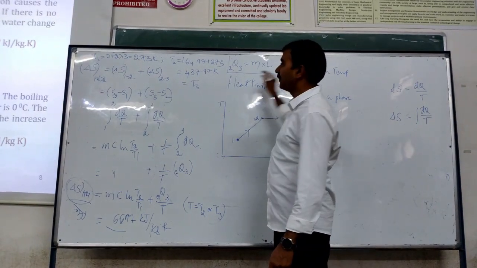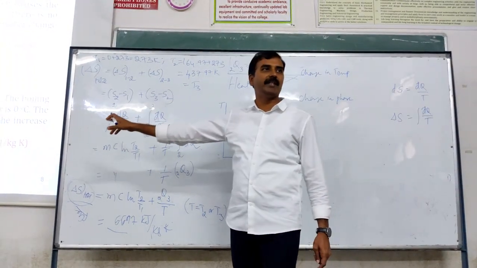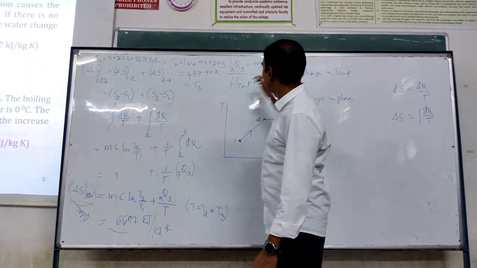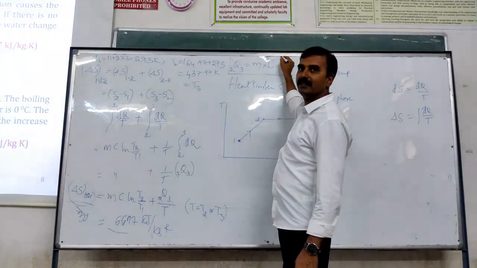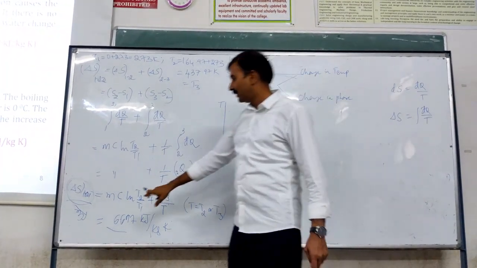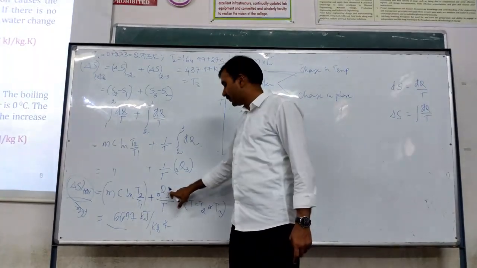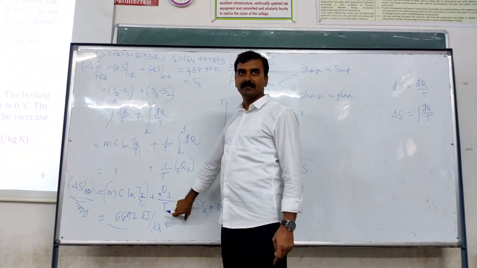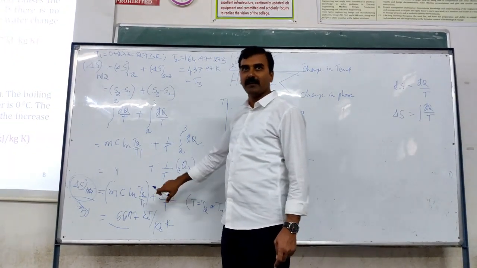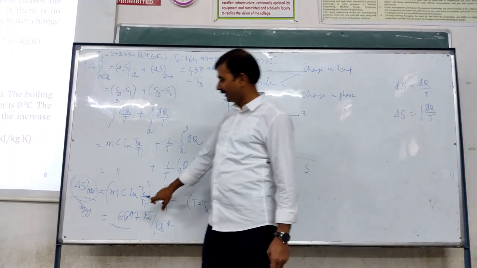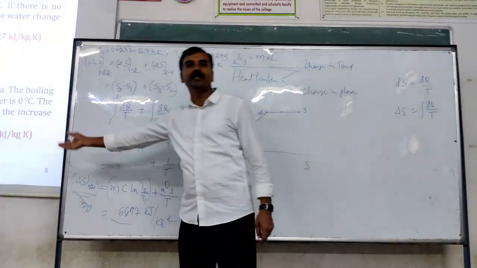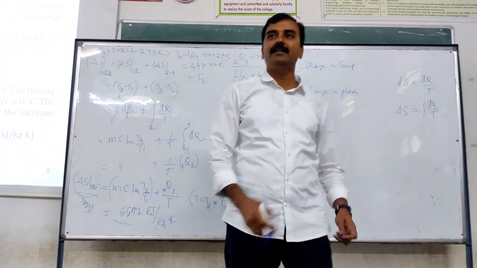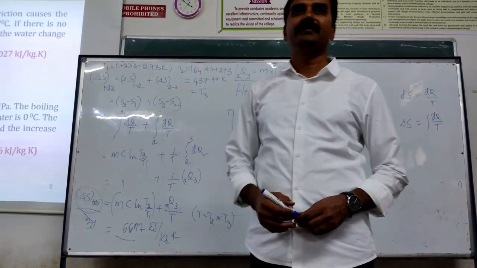What is given in the problem is not Q23. What is given is L, right? So therefore mC, this becomes m into L by T. In both these terms there is m as common factor, and hence we are taking that m to the left hand side on the denominator, right?